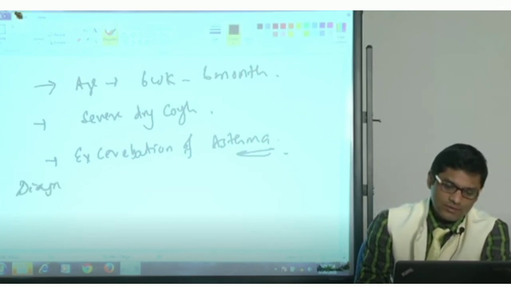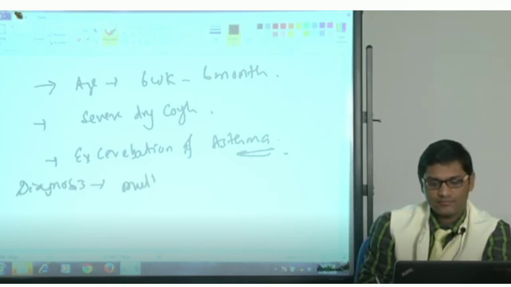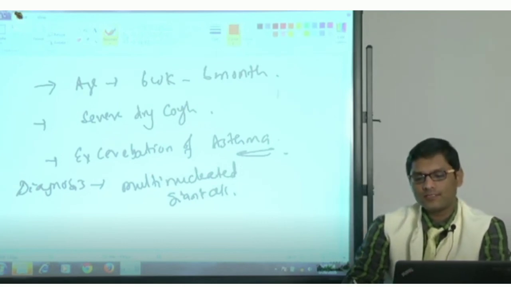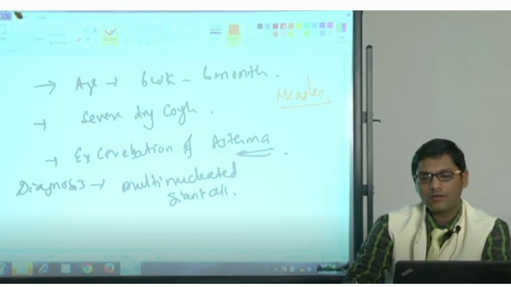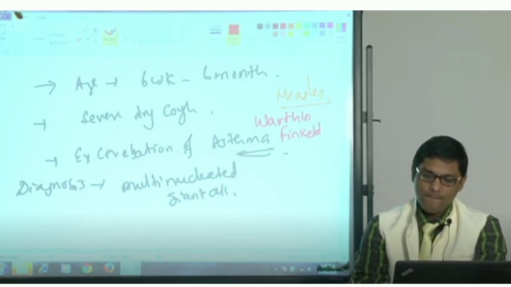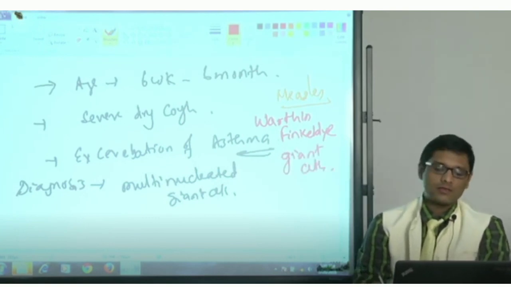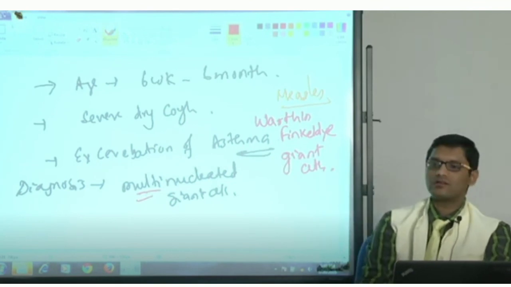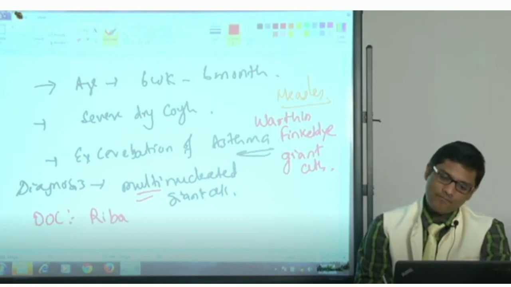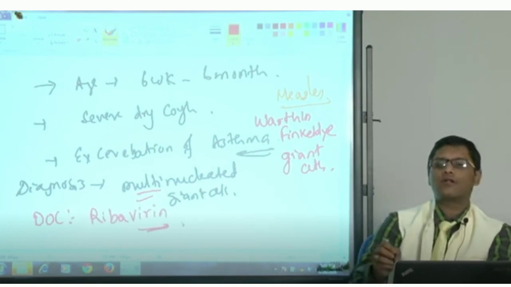Diagnosis, they say that multinucleated giant cells will be seen. In this context, I want to add one point. In measles, multinucleated giant cells are also seen, which are called Warthin-Finkeldey giant cells. Similarly, multinucleated giant cells are also seen in respiratory syncytial virus. The drug of choice is ribavirin. Ribavirin is the drug of choice in RSV.